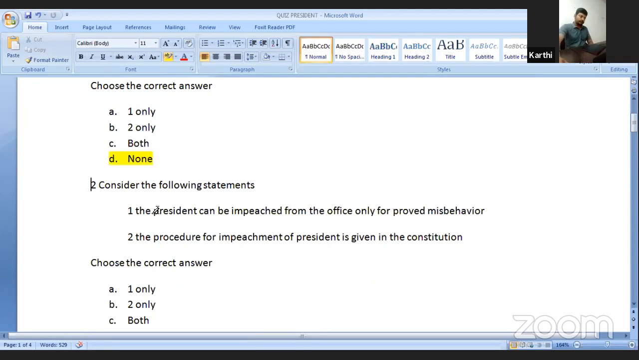The next question. Consider the following statement: the President can be impeached from the office only for proved misbehavior. No, it is wrong. We have seen that the President can be impeached only for the violation of the Constitution. There is no concept of proved misbehavior for the President; it is for the judges. So the statement is wrong. The procedure for the impeachment of the President is given in the Constitution. No, the procedure is not given in the Constitution.